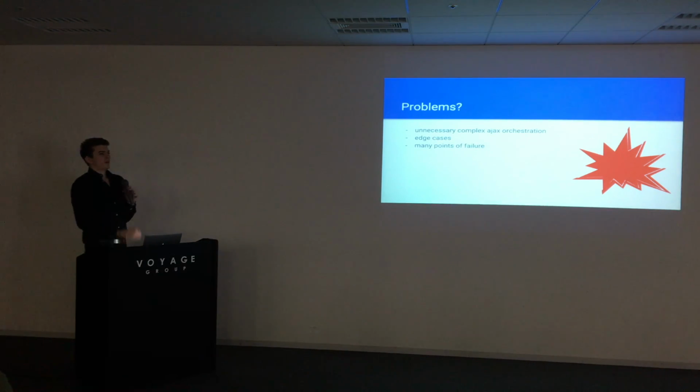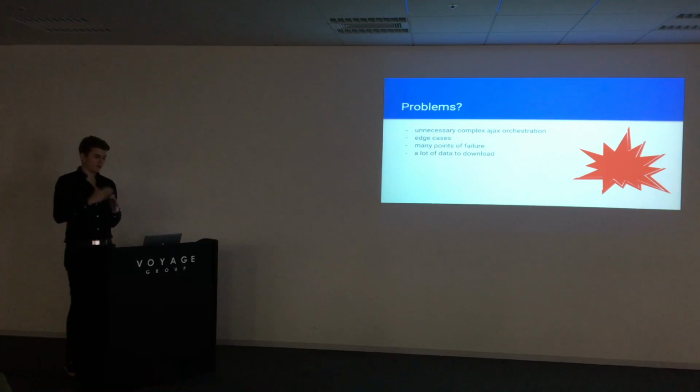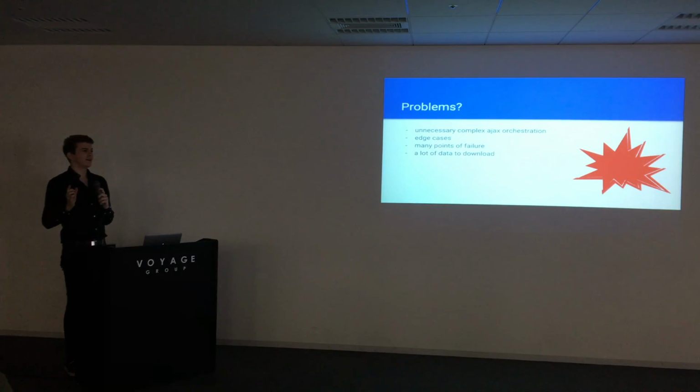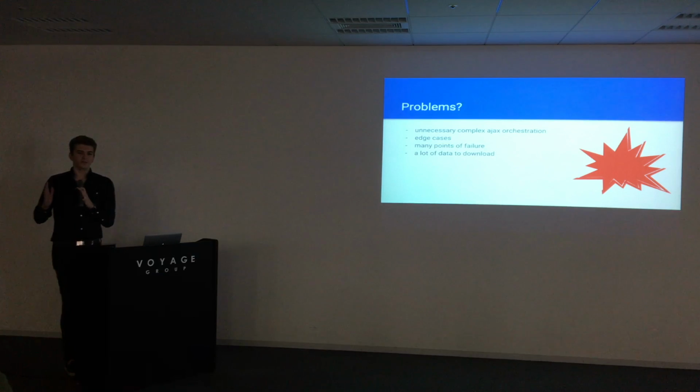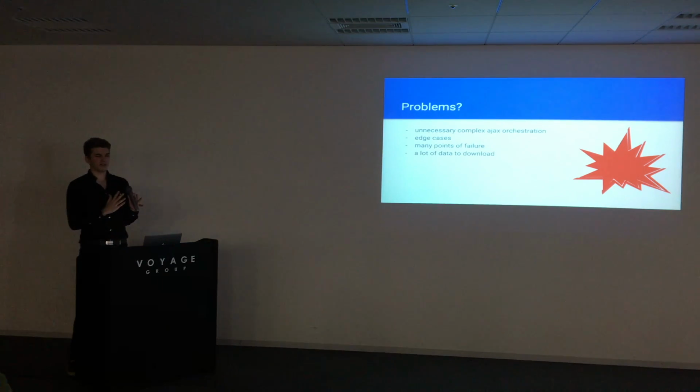Another thing is, because we decoupled our data so well, we have a lot of data to download, right? In our example before, we had the name of the user in there, but we would download the entire user document to get that data. And we only use the username and we throw away all the rest of the data, which is obviously not good.